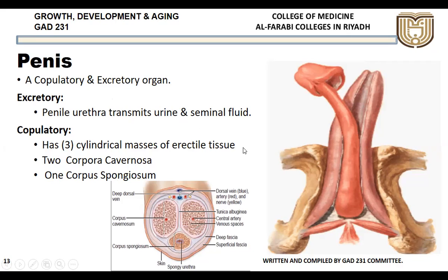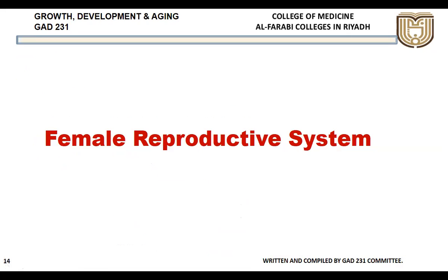It has three cylindrical masses of erectile tissue. Two are the corpora cavernosa, and below this is the corpus spongiosum. This is the corpus cavernosum, and this is the corpus spongiosum. For the erection of the penis, it is the corpus cavernosum which helps. But the corpus spongiosum doesn't help in the erection because it is transmitting the urethra. So that is about the male reproductive system.